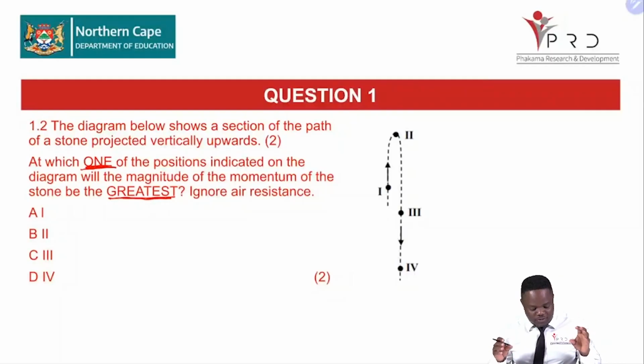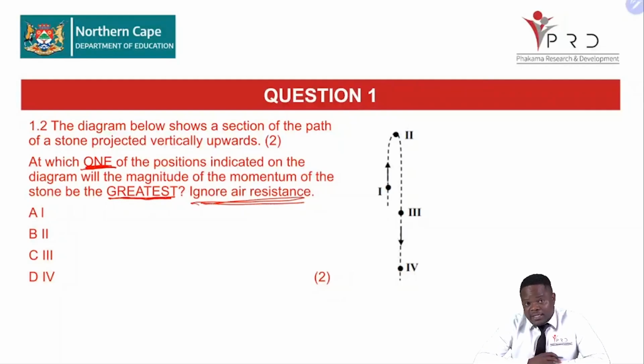Those are a sign that you should take note of the statement there. At which one of the positions indicated on the diagram will the magnitude of the momentum of the stone be greatest? Ignore air resistance. So we don't consider our air resistance.